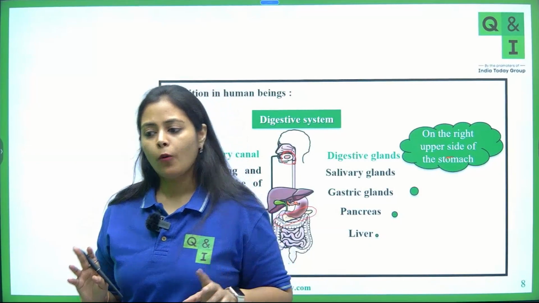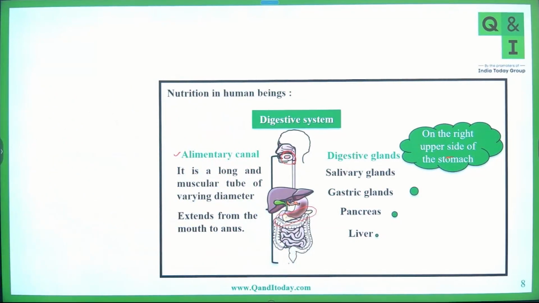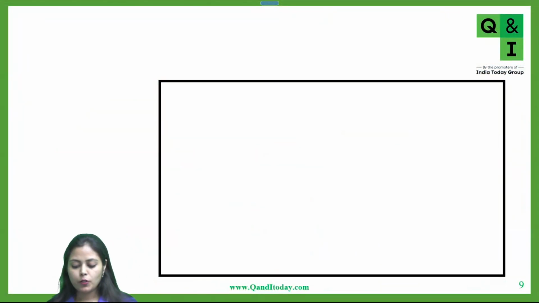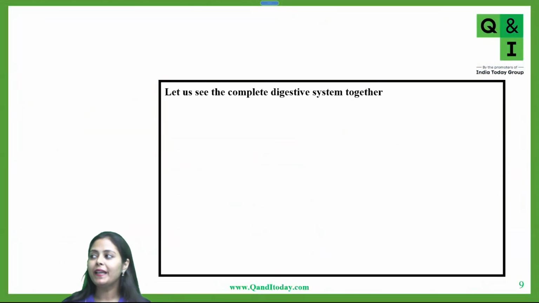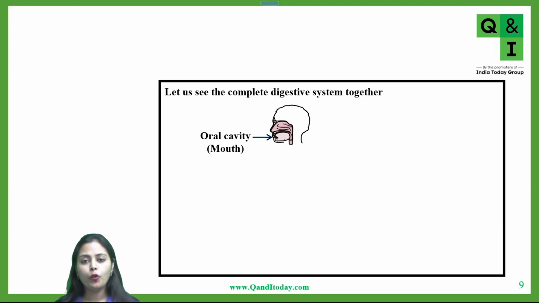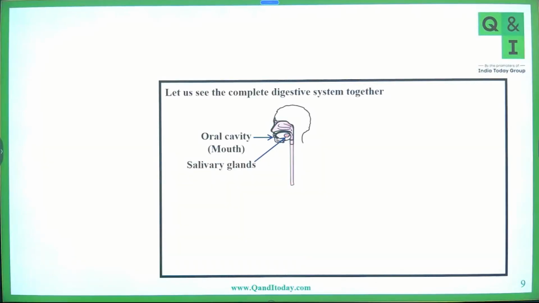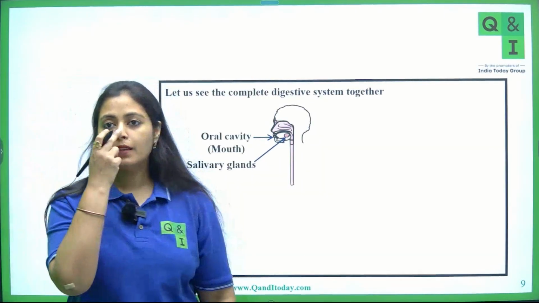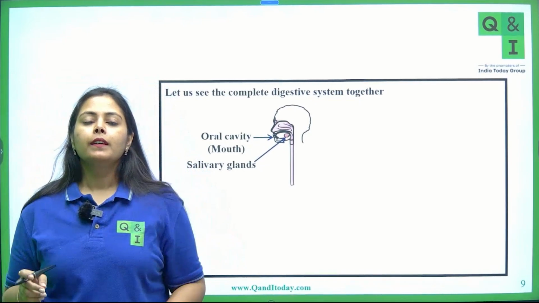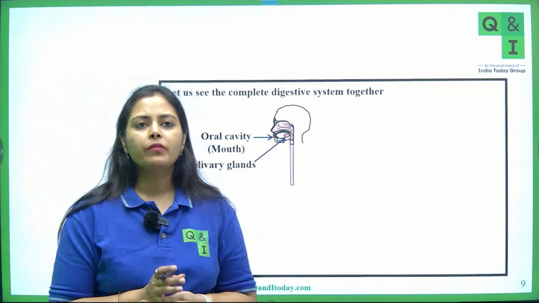So let's see the complete digestive system together. In the oral cavity, the mouth, you have salivary glands present. Then there is a long tube running from your mouth. This is your nose, and the mouth also. In the exam, they may ask for a diagram of the digestive system.